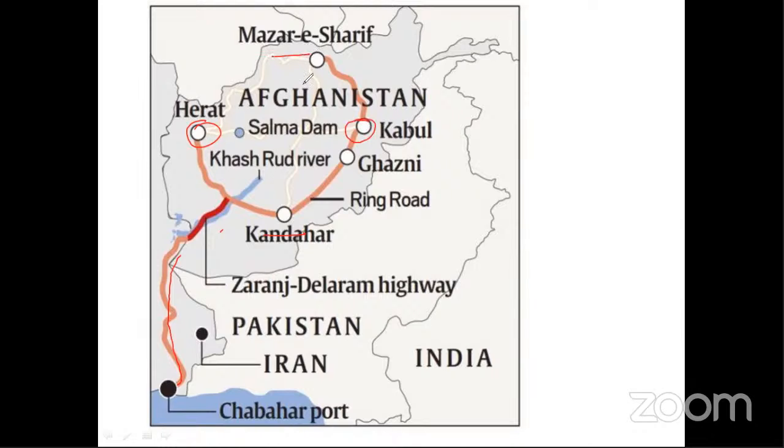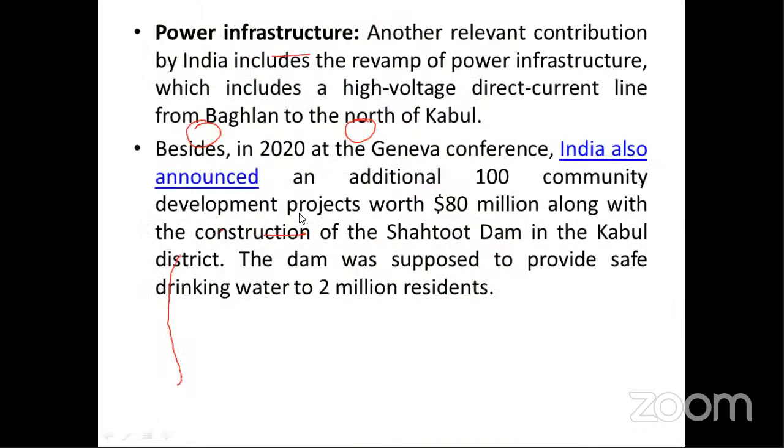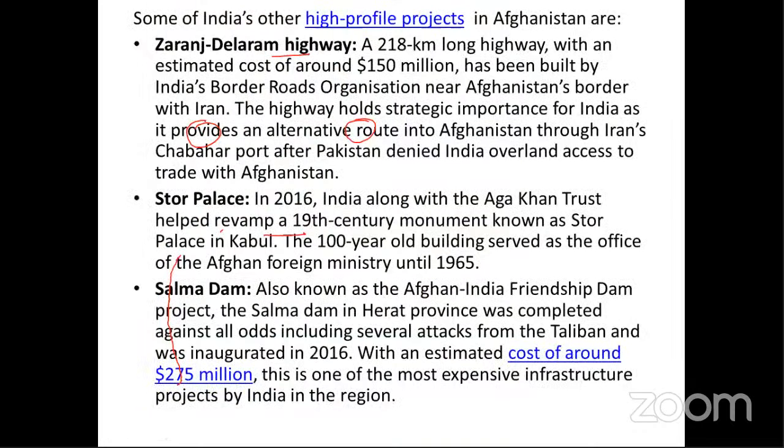So all the important places of Afghanistan can very easily be connected with the help of this Zaranj-Delaram highway. The construction cost of all of this was paid by India. That's why, while talking about the future foreign policy of India, it is important to know how India will now handle Afghanistan in shaping its entire foreign policy.